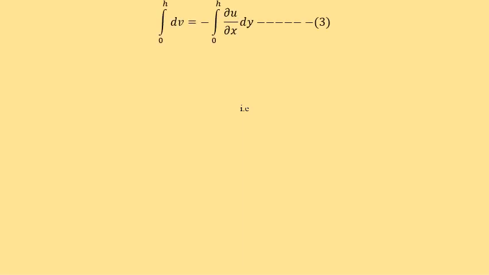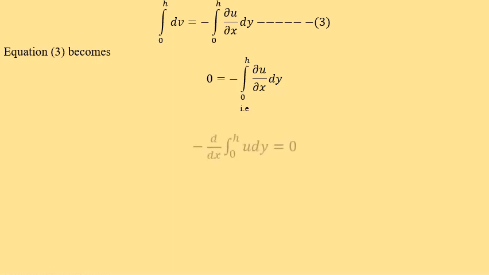So the equation integration of 0 to h dv is equal to minus integration of 0 to h del u by del x dy becomes 0 is equal to integration of 0 to h del u by del x dy.